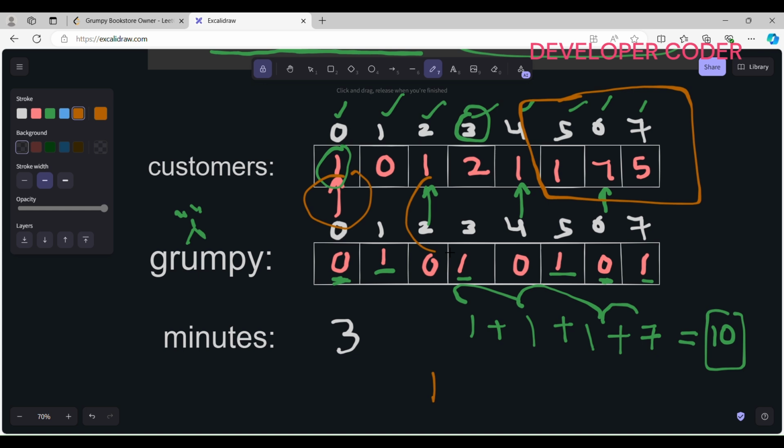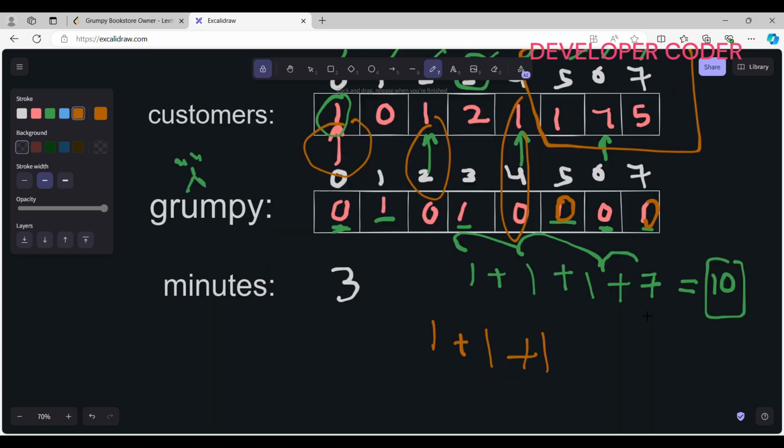Here it is not grumpy, so here I'm writing 1. Then here he makes himself not grumpy. Okay, so all these values are changed to 0. It is already 0, it is already 0. So now here I have to write 1 plus 7 plus 5. He makes himself not grumpy. So here I'm writing 1 plus 7 plus 5.